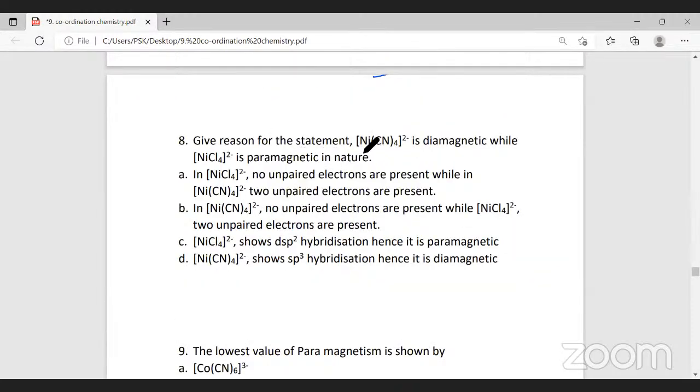Now, give reasons for the statement. Ni(CN)4 2 minus is diamagnetic, while NiCl4 2 minus is paramagnetic in nature. Tell me what will be the answer. Quickly. You know this. I don't want to teach the same thing again. Please tell me. Read the options and tell me. You should give me your reasons also. Read the options and tell me which is the right answer. Sir, is it option A? No, it is not option A.